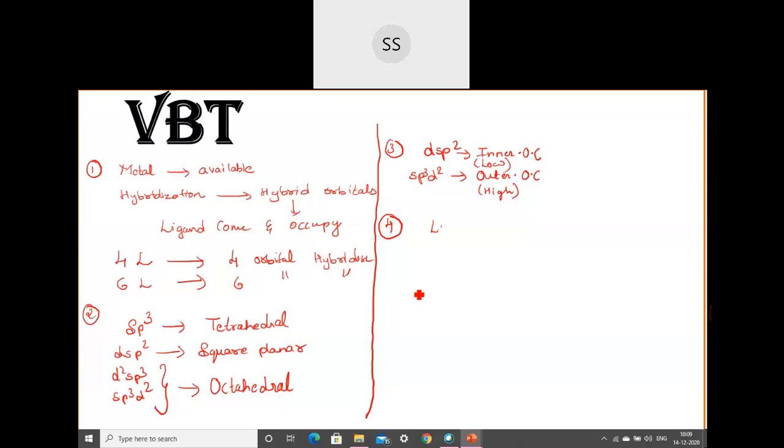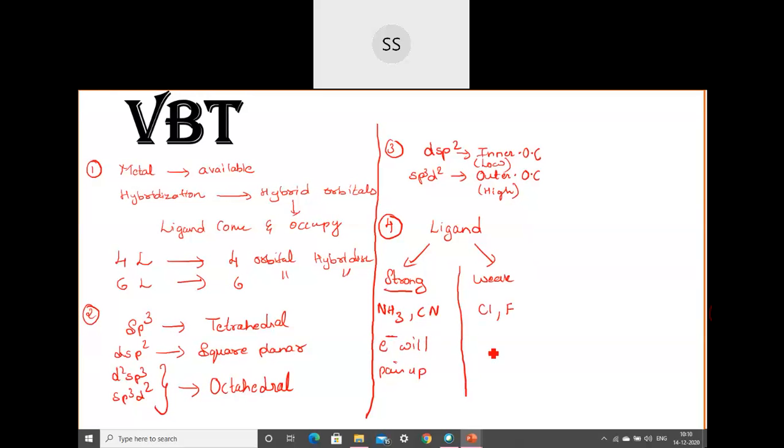Okay. Now, what do you mean by strong field ligand? Strong field ligand means when the ligand approaches the metal atom, the electrons which are present in them will start pairing up. I told you, this is like a strong wind you can imagine. When the strong wind comes, everything will get collected to one particular side. Everything will start getting accumulated at one side. So here the unpaired electrons which were singly present will start pairing up, and this goes against Hund's rule, when the strong field ligands are approaching the metal atom. So remember, strong field ligand means electrons will pair up when they are approaching the metal atom.